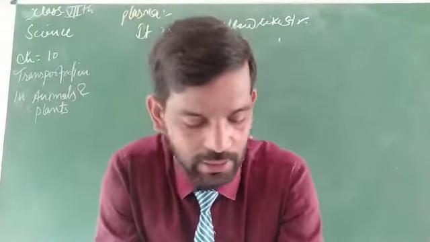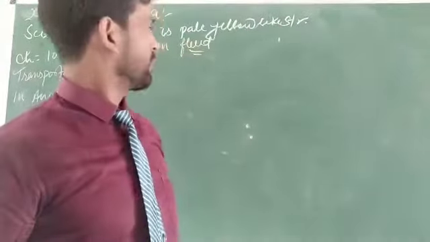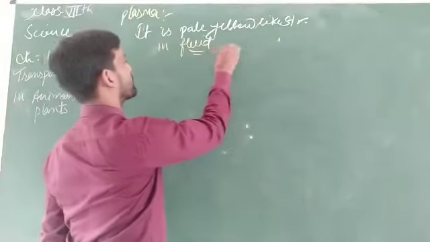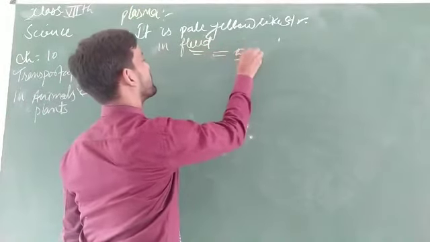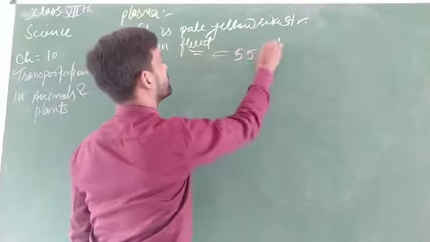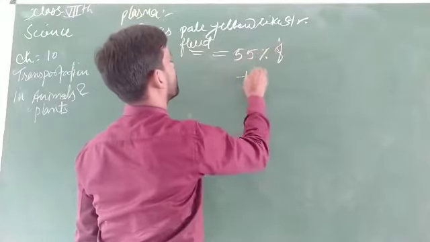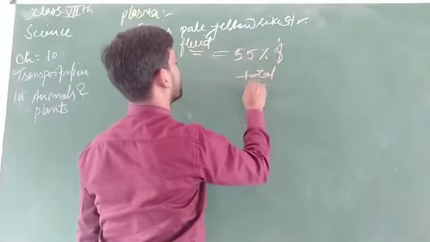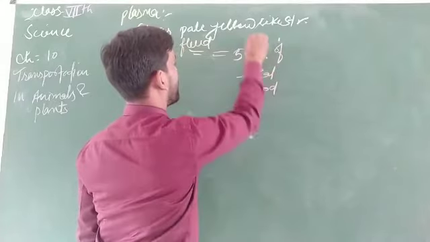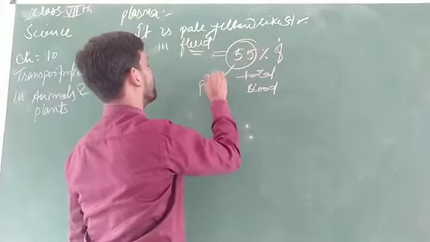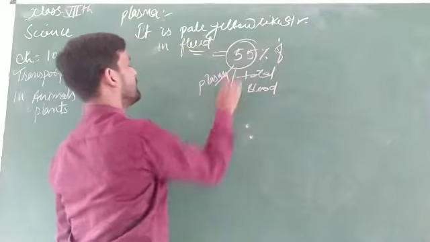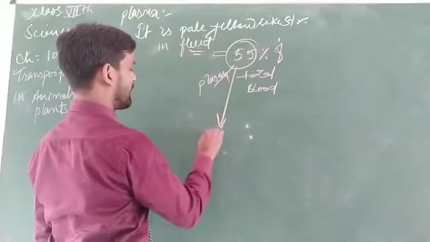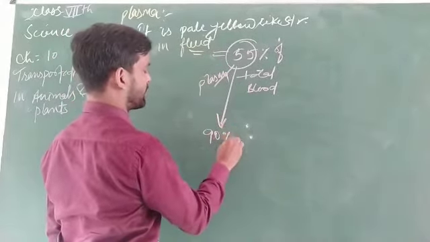And that plasma constitutes about 55% of total blood. The plasma contains 55%, and in this 55%, there is 90% water present in it.